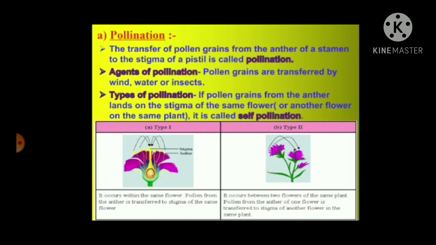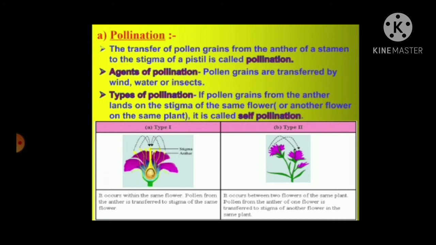Pollination. The transfer of pollen grains from the anther of the stamen to the stigma of a pistil is called pollination. Agents of pollination: pollen grains are transferred by wind, water, or insects. Types of pollination.